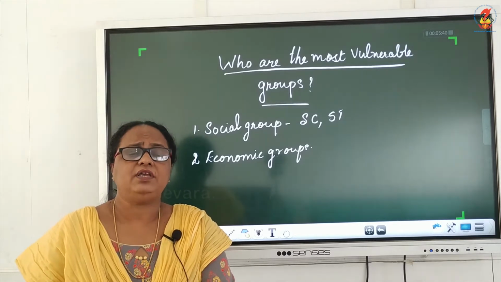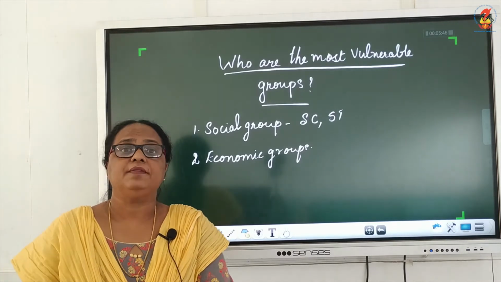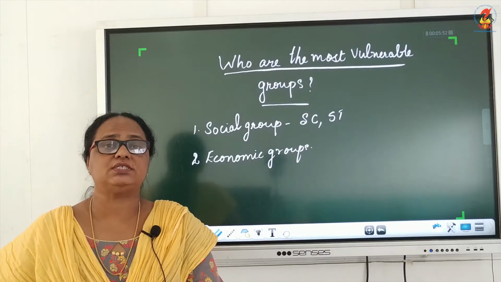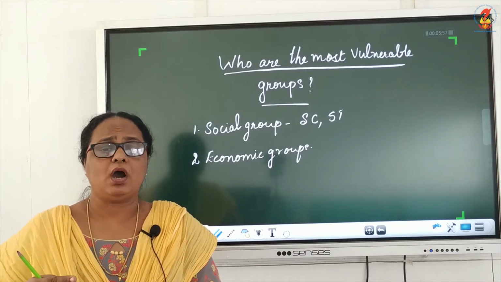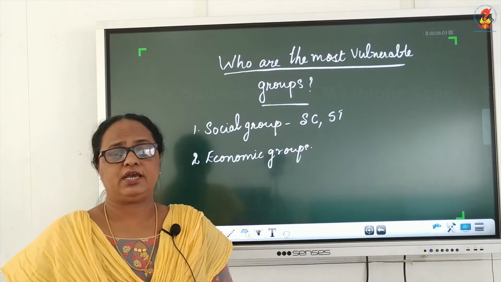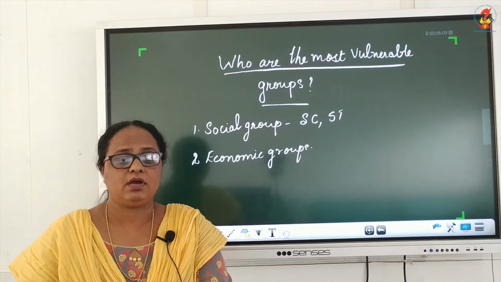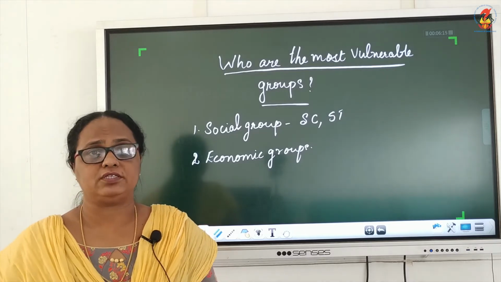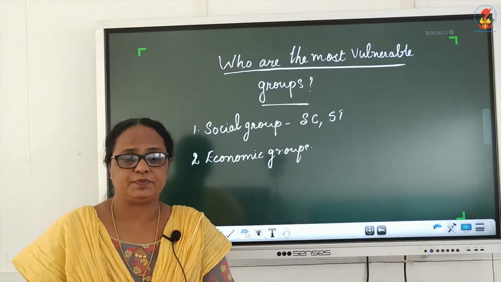Then we have the other section, that is women, the elderly people, the female infants, who are denied equal access to resources available to the family. So these are the vulnerable groups: the scheduled castes, the scheduled tribes, the rural households, that is agricultural labor households, the casual labor households, women, the elderly people and the female infants. All these are the most vulnerable groups.